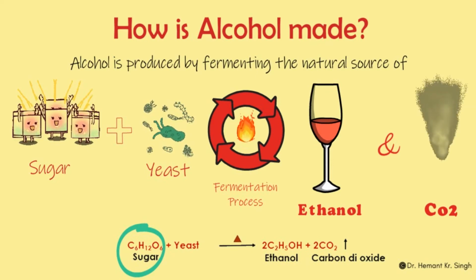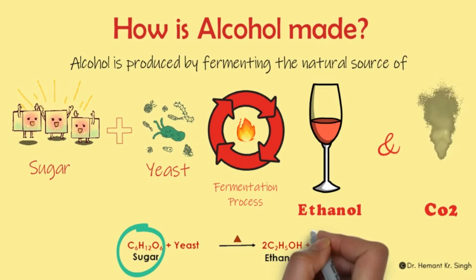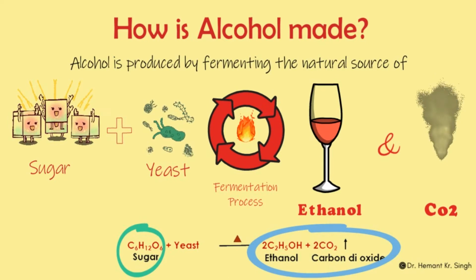Once the sugar and the yeast combine, they start reacting and the fermentation starts. And as an end result, we get ethanol, which is represented as C2H5OH, that is 2 carbons, 5 hydrogens and a hydroxyl group, that is the OH group. Along with ethanol, carbon dioxide is also released during fermentation.